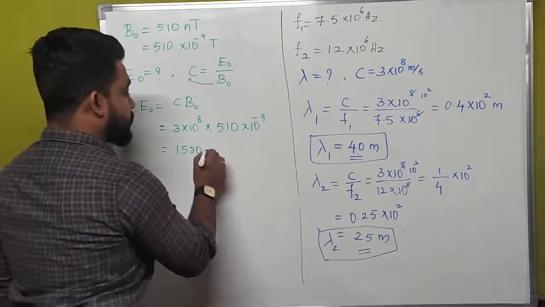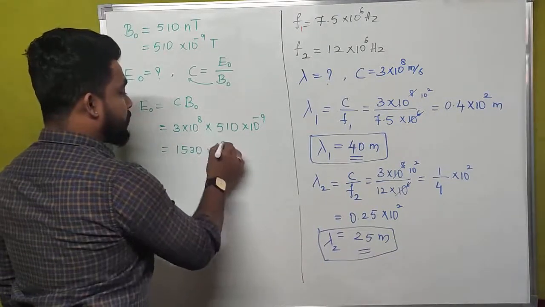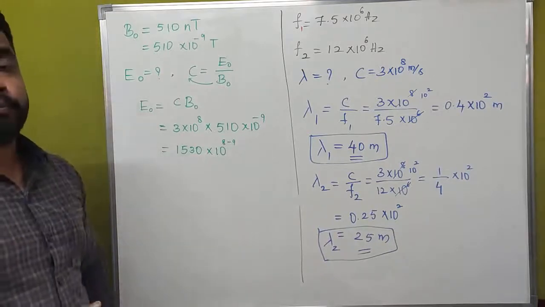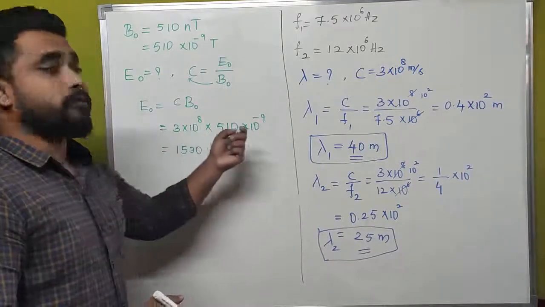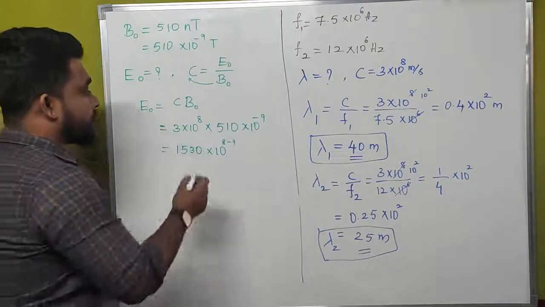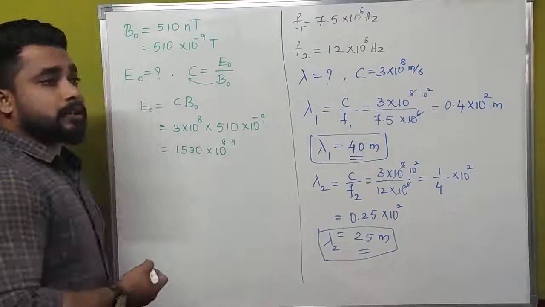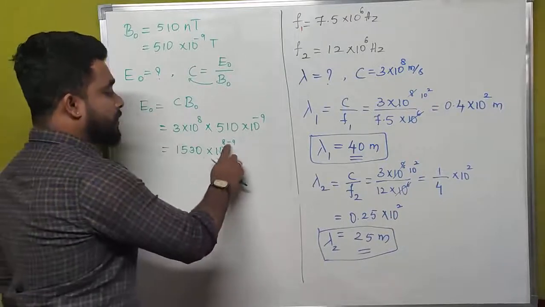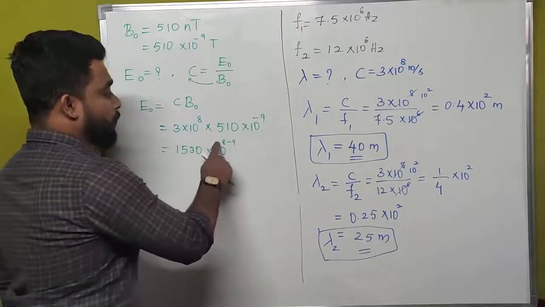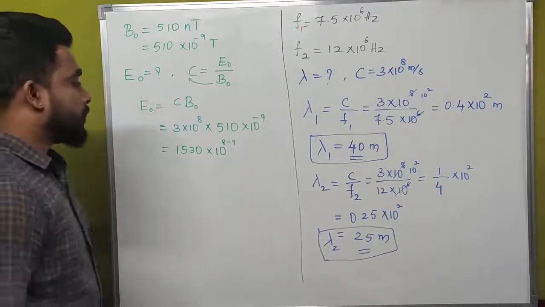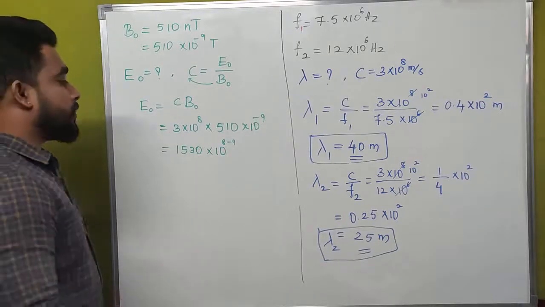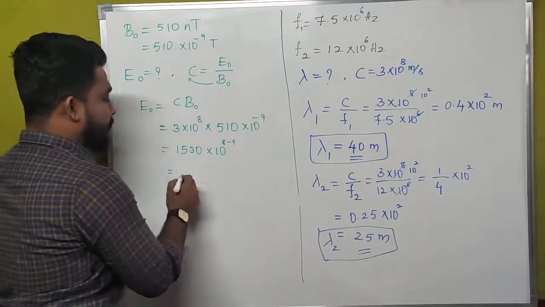Here we have 10 to the power of plus 8 and minus 9. In case of powers, if the bases are the same, we can add the powers. Here we have different signs in the addition, so we have to subtract. If there are opposite signs, we subtract the values.